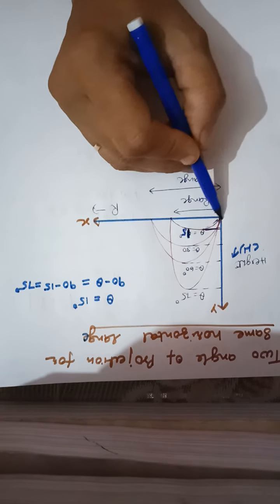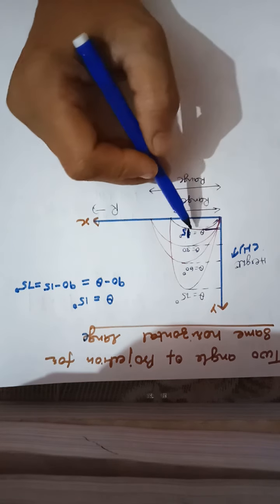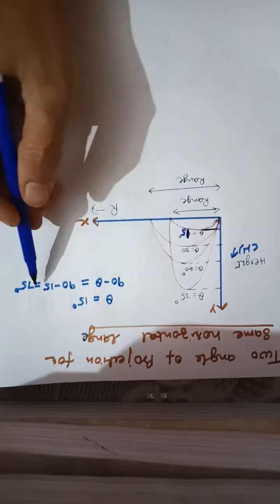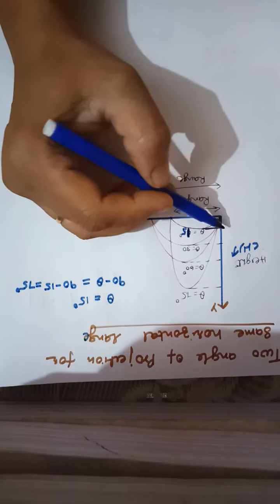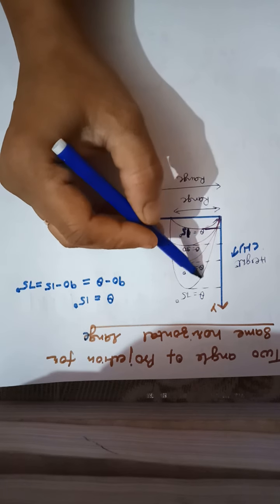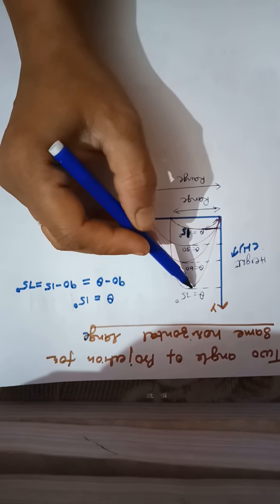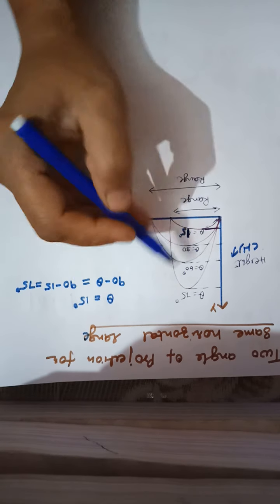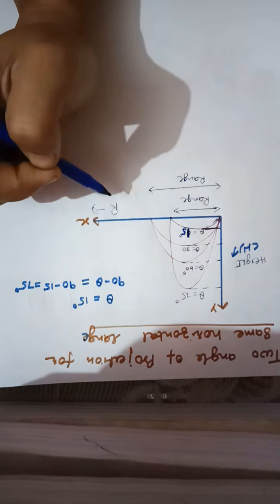See, this is the 15 degree angle with the horizontal and the remaining angle with the vertical is 75. Now suppose you throw the object at a 75 degree angle from the horizontal, so the remaining angle with the vertical direction is 15 degrees.